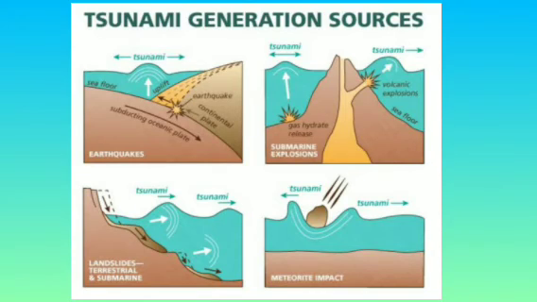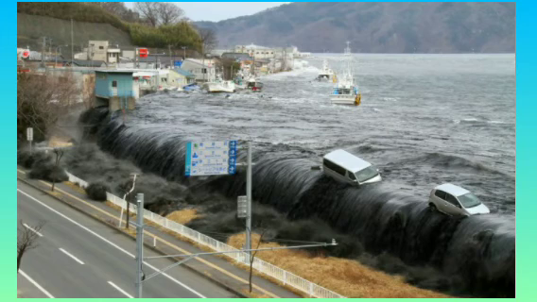There is a short note about it. Please go through it. If the magnitude of the earthquake is more than 8.5 or 9 on the Richter scale, then we experience a tsunami.